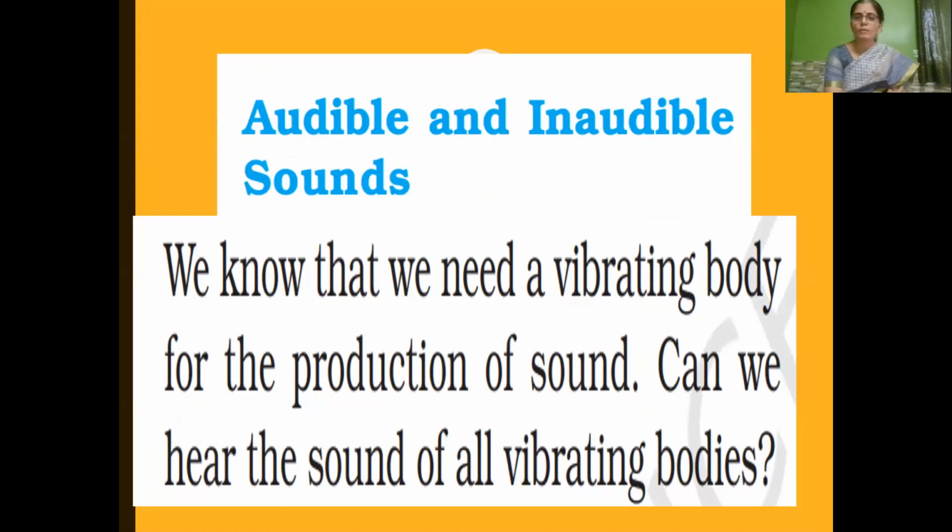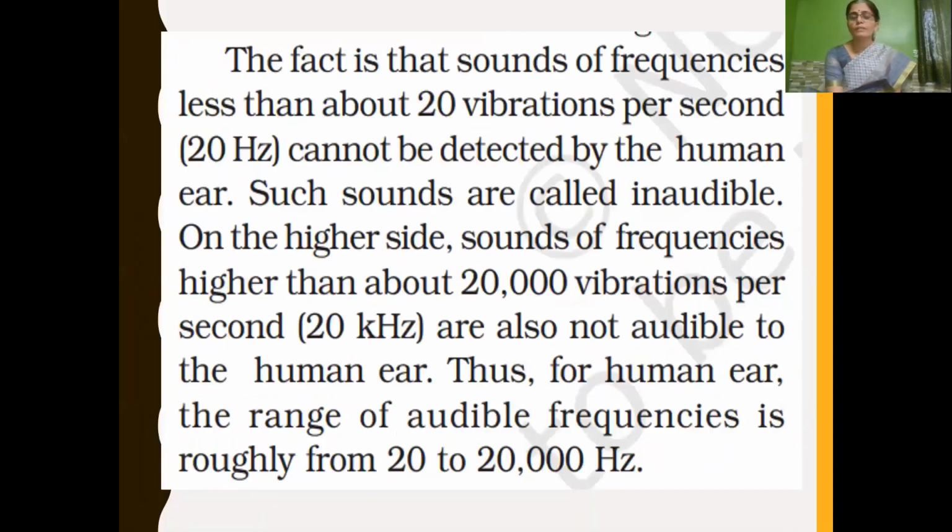We know that for production of sound, vibration is essential. Can we hear the sound of all vibrating bodies? No, because a frequency of less than 20 vibrations per second, that is 20 hertz, and a frequency of more than 20,000 vibrations per second, that is 20,000 hertz or 20 kilohertz, cannot be heard by humans.